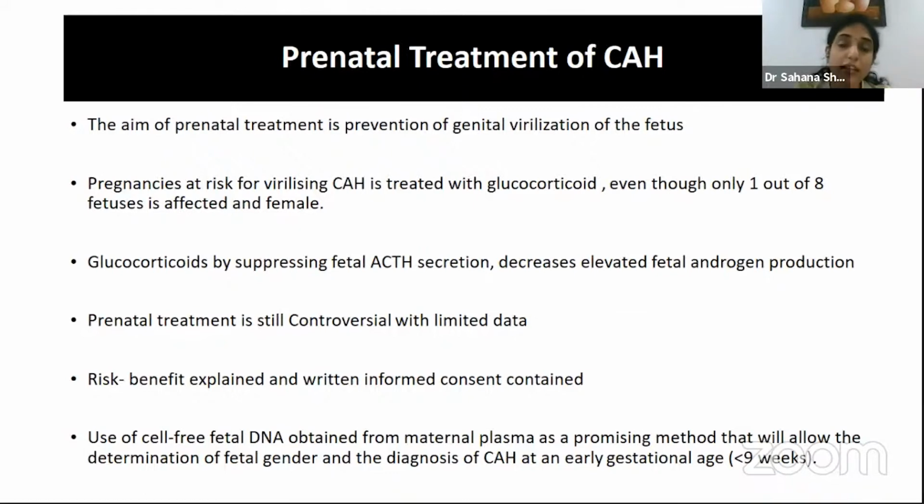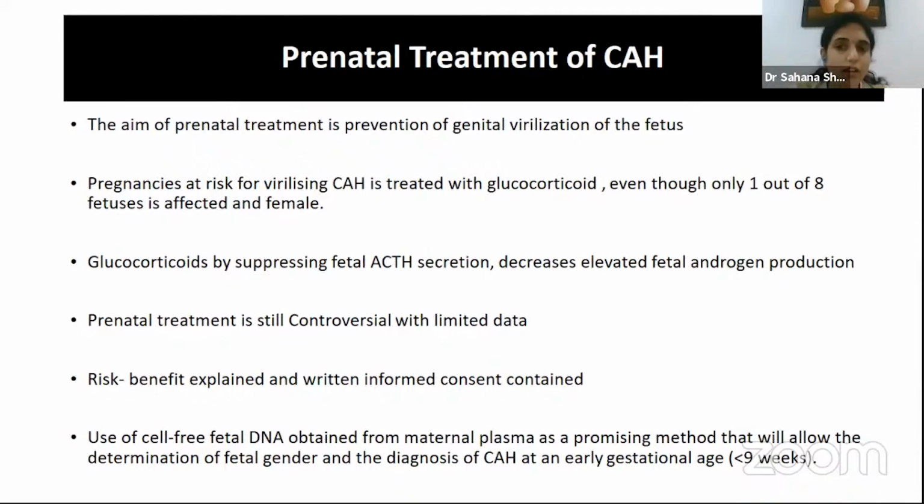And then if you look at the risk of the fetus, it would be 1 out of 8, because whenever we treat with glucocorticoids, the main thing we are going to do is to suppress the fetal ACTH secretion and decrease adrenal androgens. So this is only going to reduce the fetal hyperandrogenemia and thus reduce genital ambiguity.